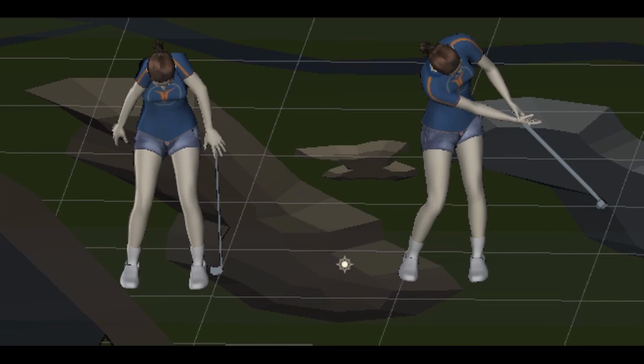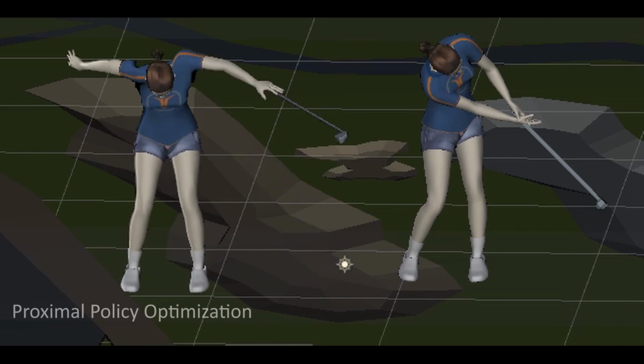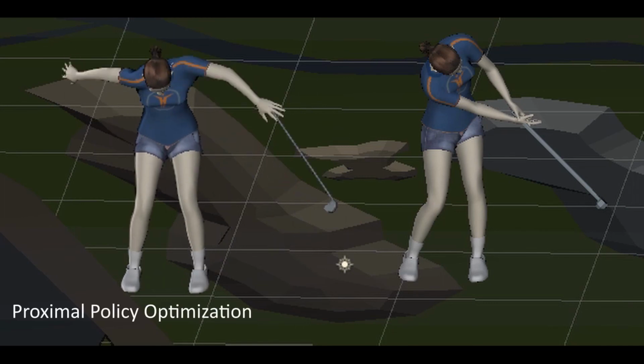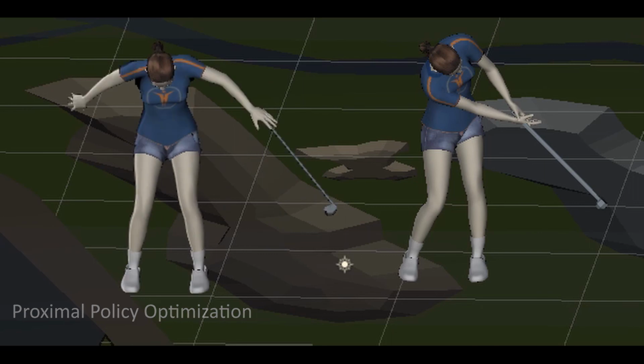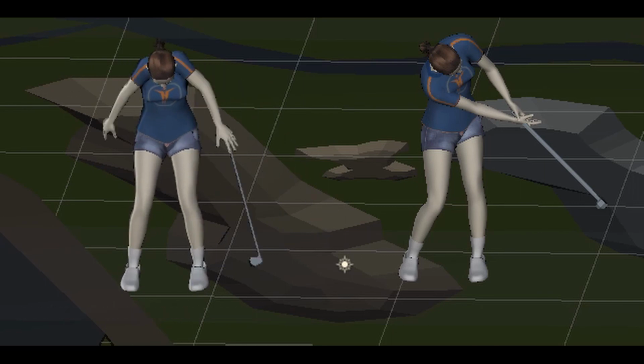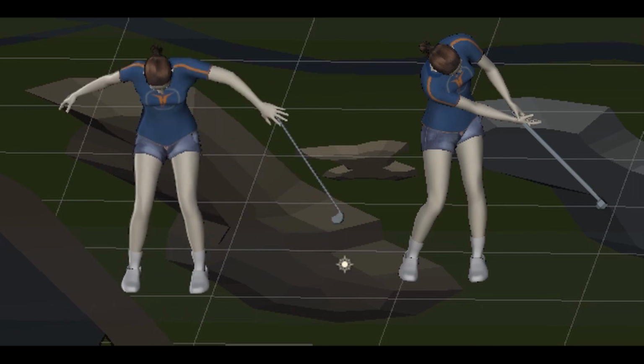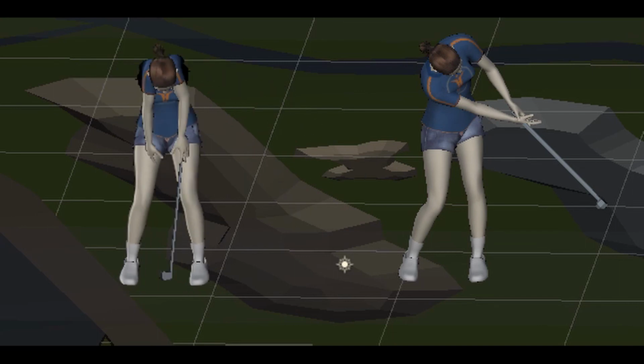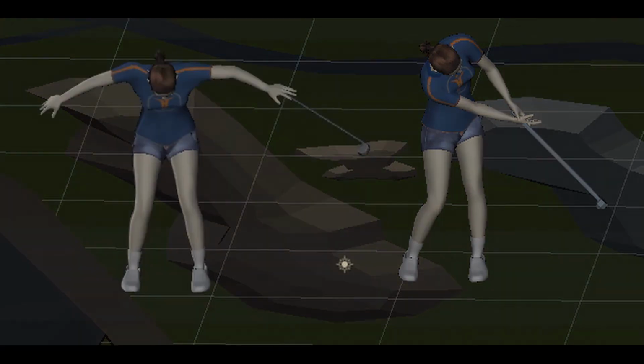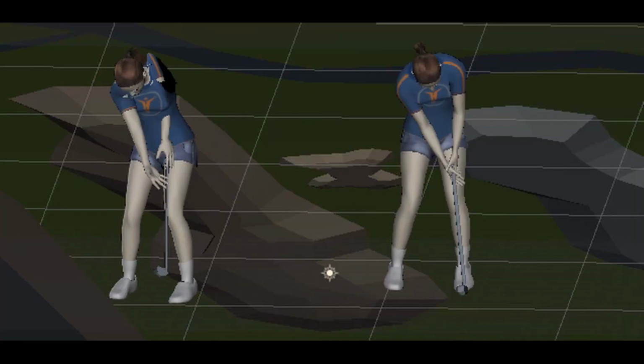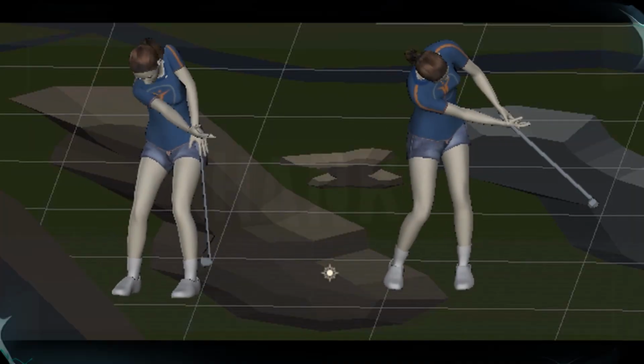After configuring the joints and defining the reward, the agent is trained using proximal policy optimization, which is a machine learning algorithm implemented by Unity's ML Agents toolkit. At the start of training, the agent's limbs are seen to be moving randomly across the screen. After 37 hours of training, we can see that the agent moves quite closely to the trainer.